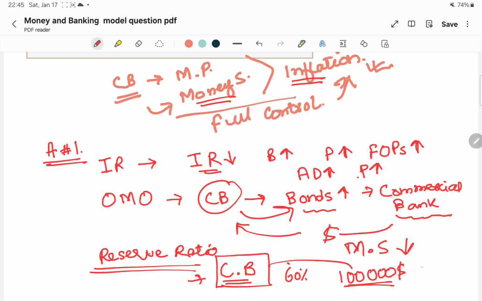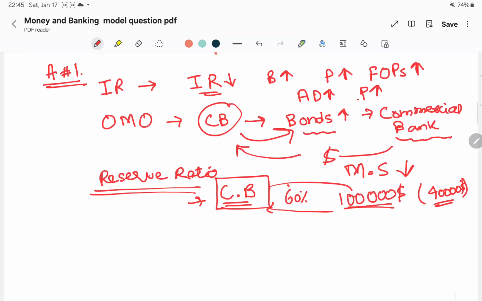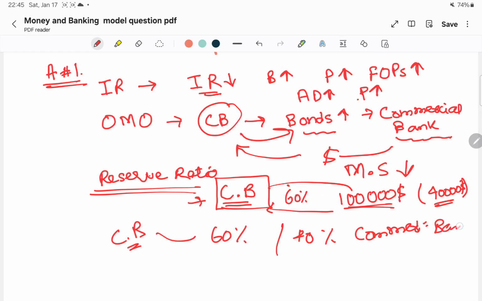So that 60% goes to the central bank and 40% stays with the commercial bank, which will have only $40,000. In this case, again they will not have money to lend to people. No money for lending, so this will also decrease the money supply.